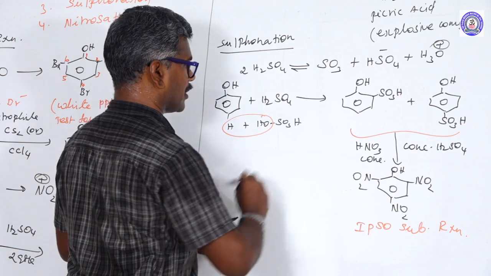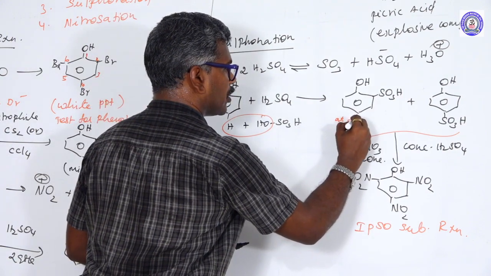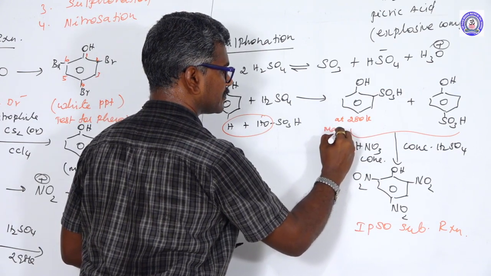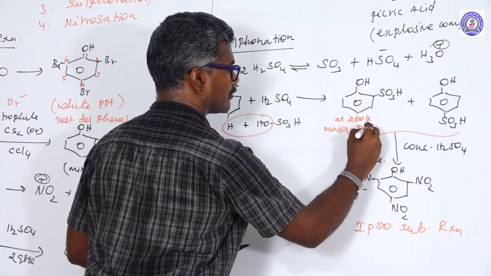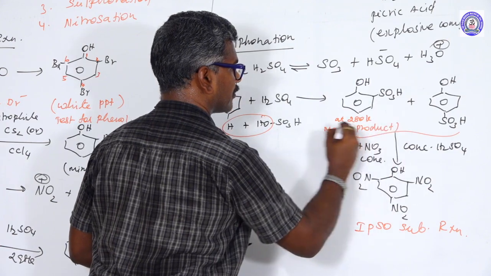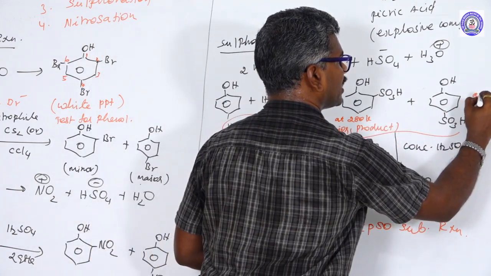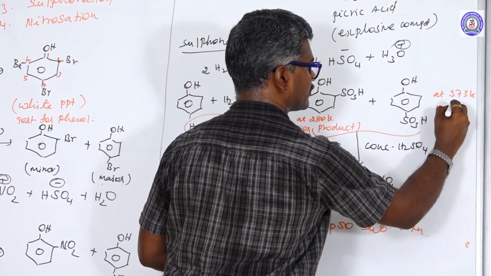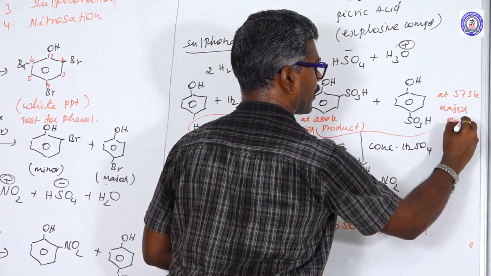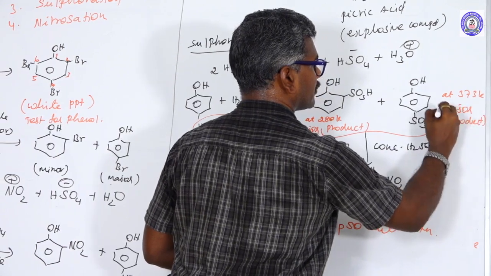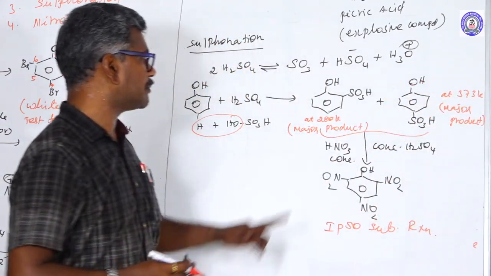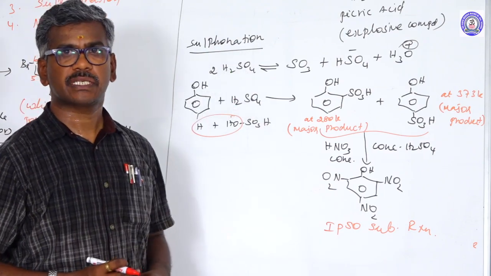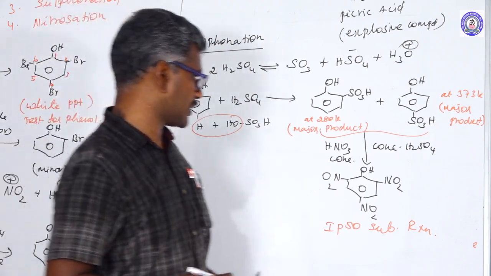Here at 280 Kelvin, this one is the major product. At 373 Kelvin, this one is the major product. So it depends upon the temperature. The major product can be explained by this reaction. This reaction is known as a sulfonation reaction.